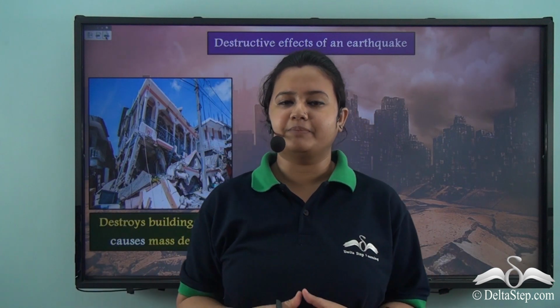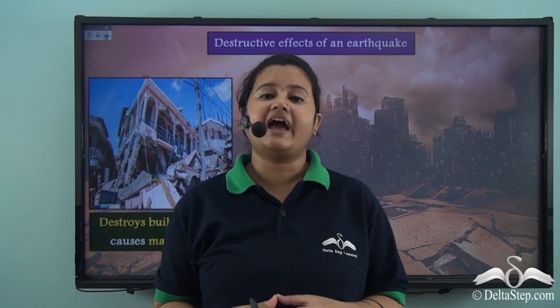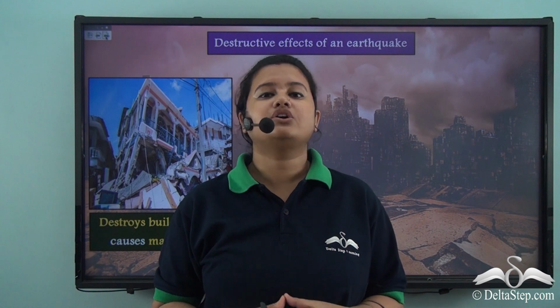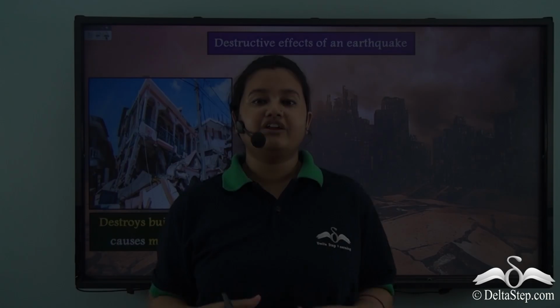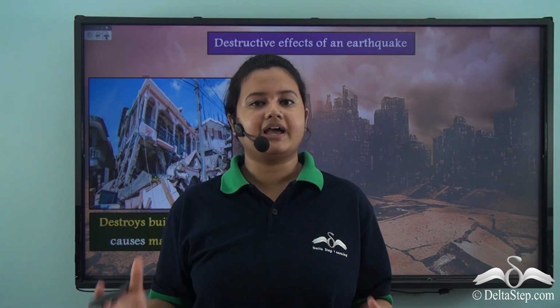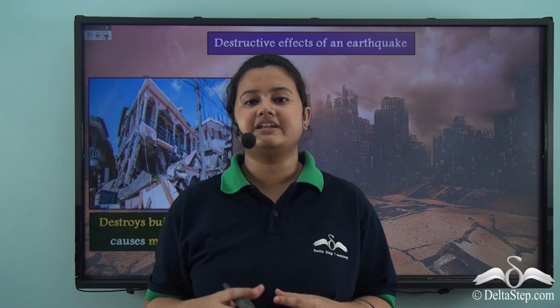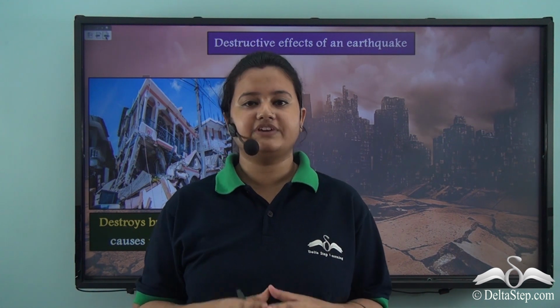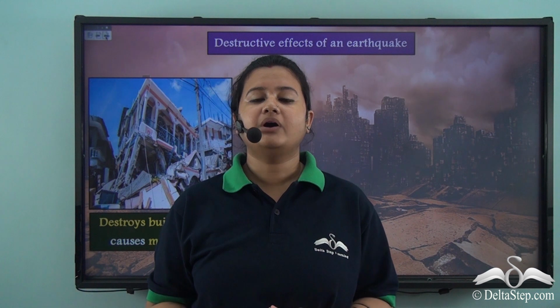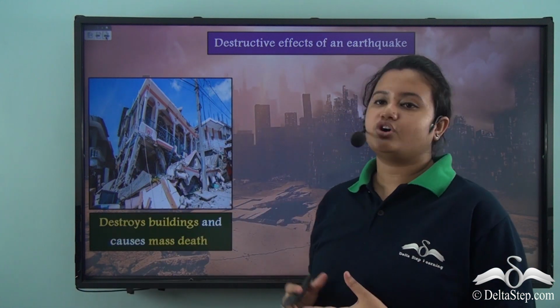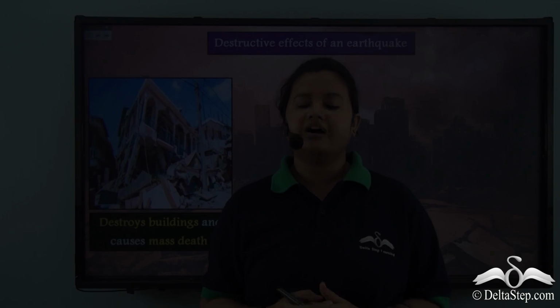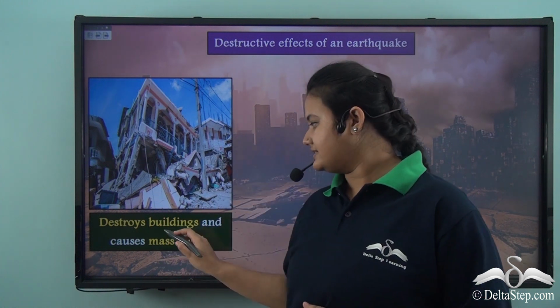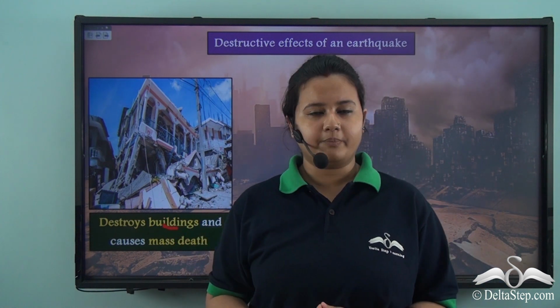Earthquakes of magnitude 5 and above are very destructive and have fatal consequences. In fact, an earthquake is a natural calamity which is indeed very disastrous. So in today's video, we will discuss the destructive effects of an earthquake. Earthquakes destroy buildings and other human properties.